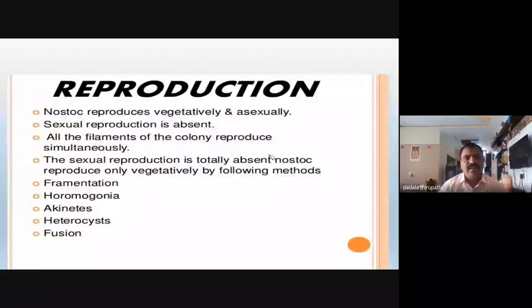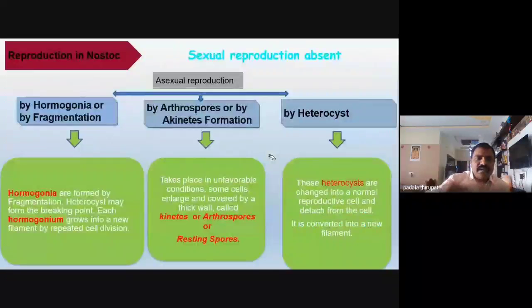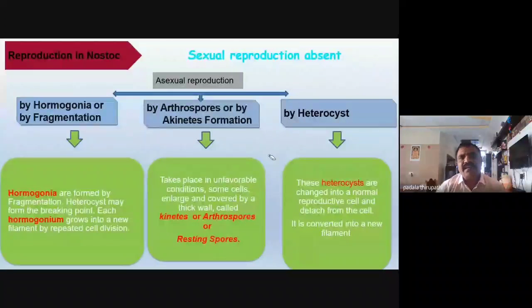So the vegetative methods or asexual reproduction are taken by: number one, fragmentation, hormogonia, akinetes, heterocyst, and by fusion also. So these are the reproduction types. In this Nostoc, asexual reproduction is by hormogonia or fragmentation.